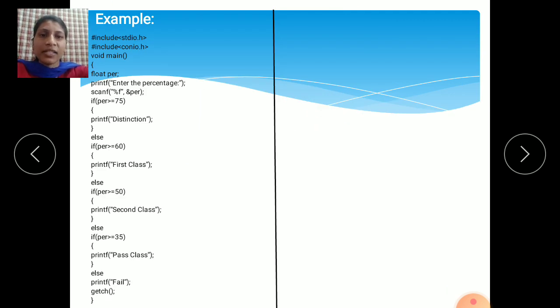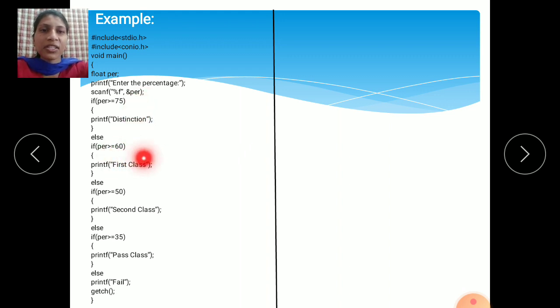Then example. See, this is the example of a nested if condition. In a nested if condition, we are using more than 2 conditions. Hash include stdio.h, conio.h, void main, float percentage, printf enter the percentage, means whatever percentage you want to enter here. Then scanf percentage, it will accept the input. Then if percentage is greater than or equal to 75, your percentage is 75 or more, you will get the distinction result. If this condition is false, it will check the next condition.